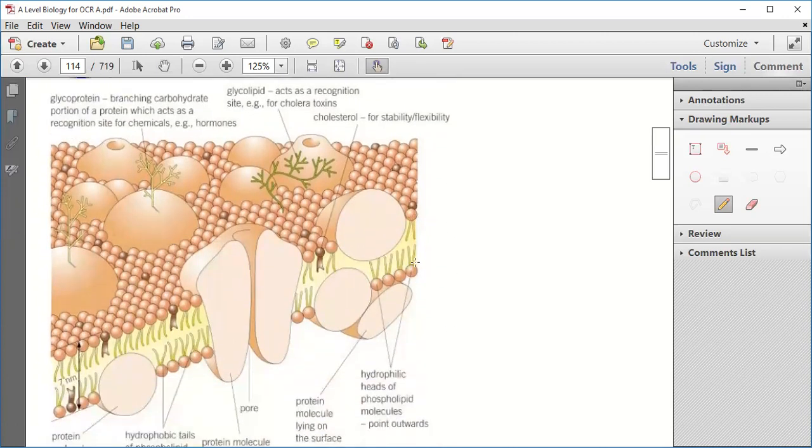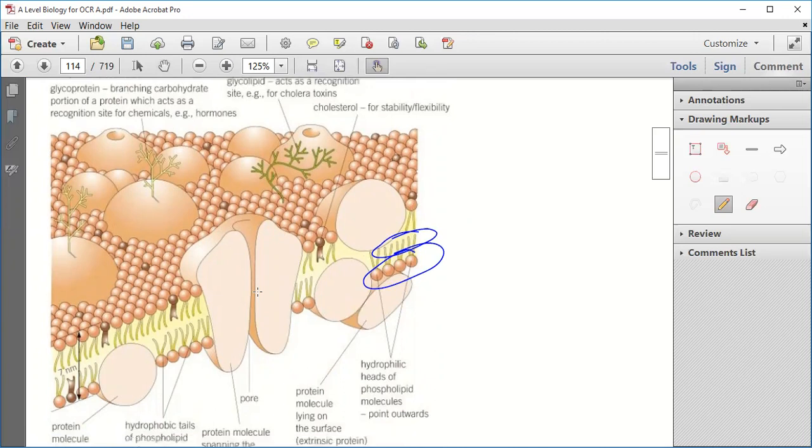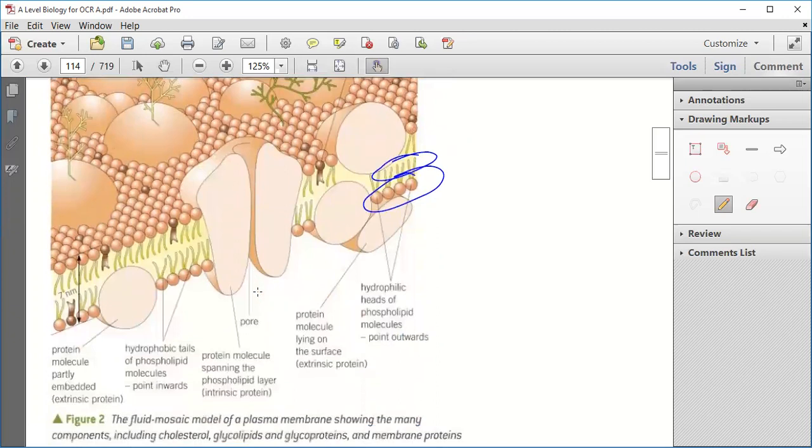You can clearly see these are the hydrophilic parts of the phospholipid, and these tails are hydrophobic in nature. This is a protein molecule lying on the surface. These are the pores in between the proteins. There's a pore, again protein molecules, some hydrophobic tails, hydrophilic protein molecules. So different things are there.